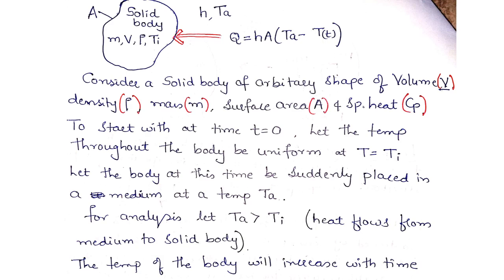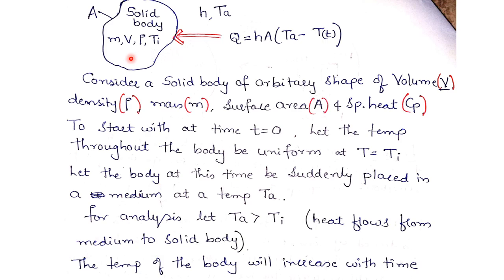In the lumped system analysis, we have already studied that the internal conduction resistance of the body to the heat flow, that is L divided by K into A, is negligible compared to the convective resistance, that is 1 divided by H into A at the surface. That means here we are considering only convective resistance rather than conduction resistance of the body to the heat flow. Here the temperature of the body, no doubt, varies with time, but at any given instant the temperature within the body is uniform.